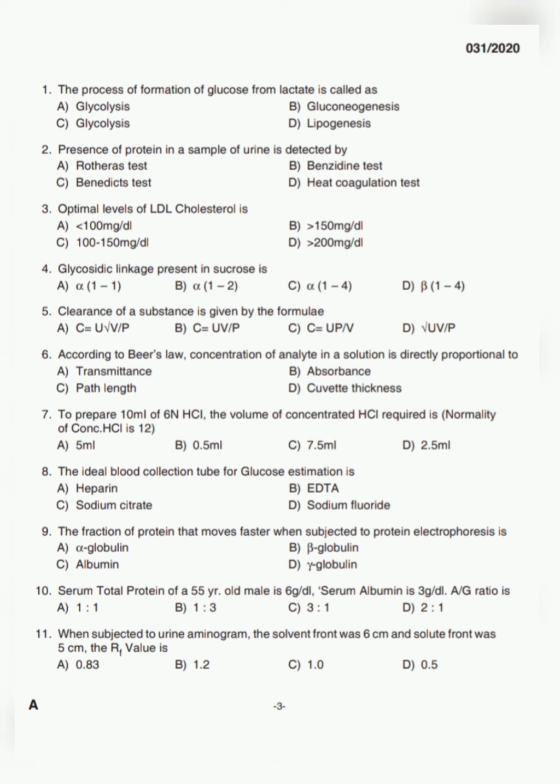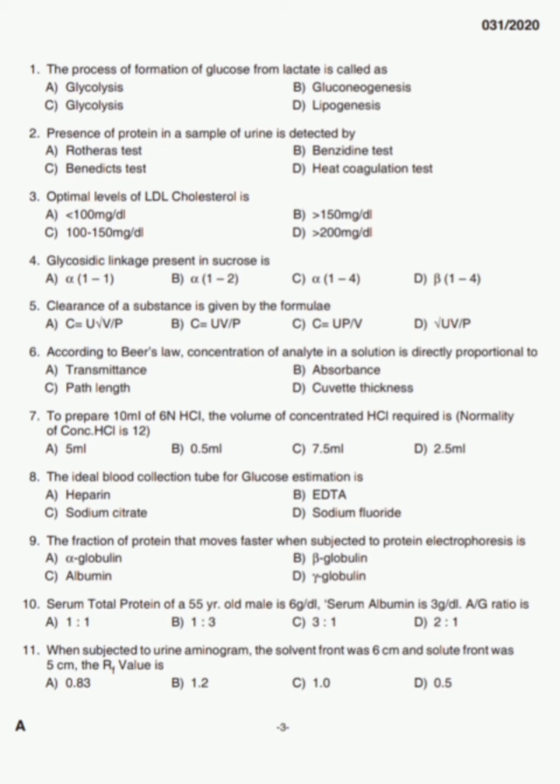Next question. This is the last question. Serum total protein of a 50 year old male is 6 gram per dl and serum albumin is 3 gram per dl. What is the A/G ratio of this sample? The options are option A 1:1, option B 1:3 and option C 3:1 and option D 2:1. A/G ratio is calculated by the equation albumin level divided by total protein minus albumin. That is 3 divided by 6 minus 3. That is 1:1. The next 10 questions will be included in my next video.